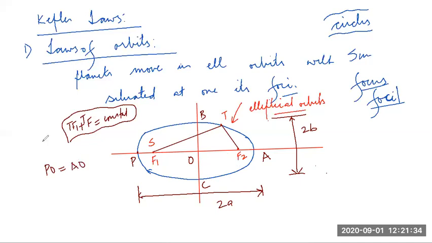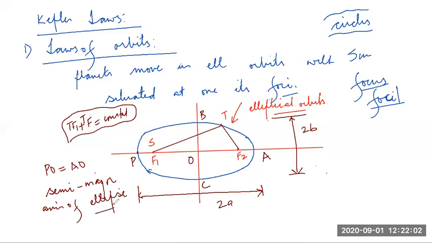Now, instead of giving focus to the major axis, we give focus to the semi-major axis. Why? Because this helps us understand Kepler's third law better. PO, this distance, equal to AO, is basically the semi-major axis of the ellipse.